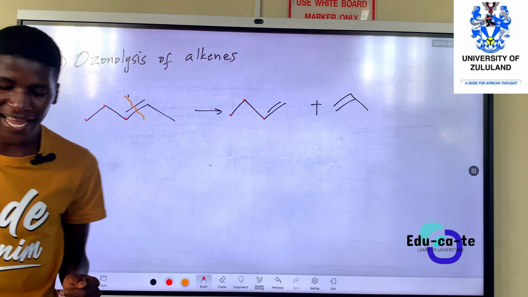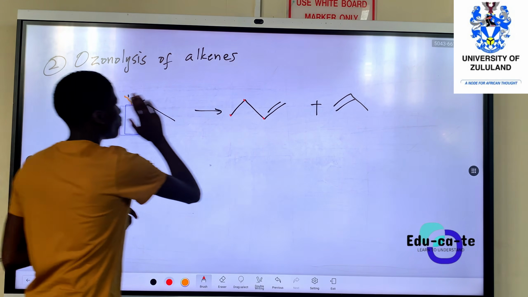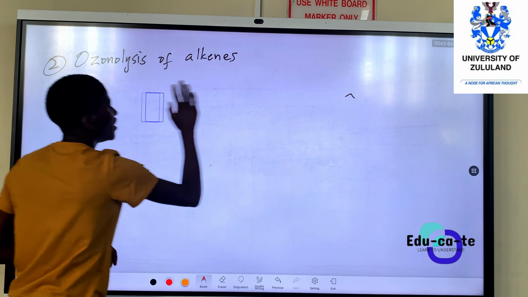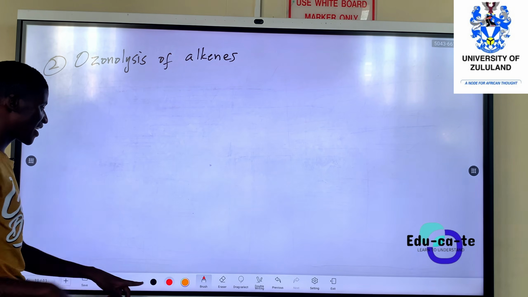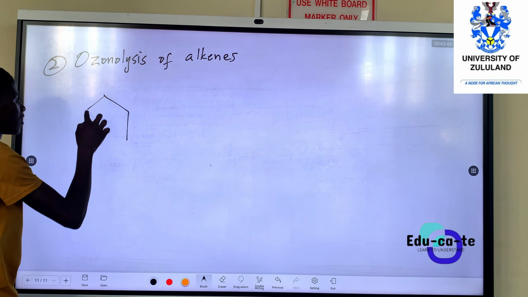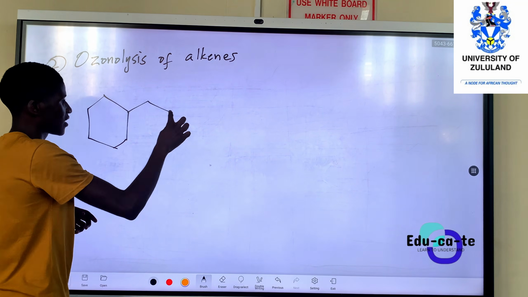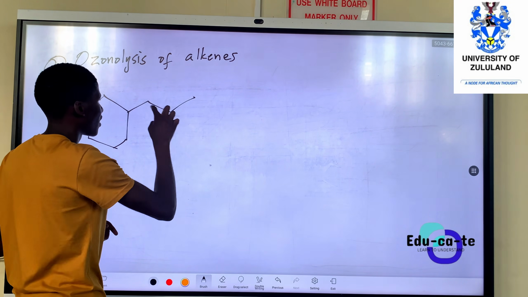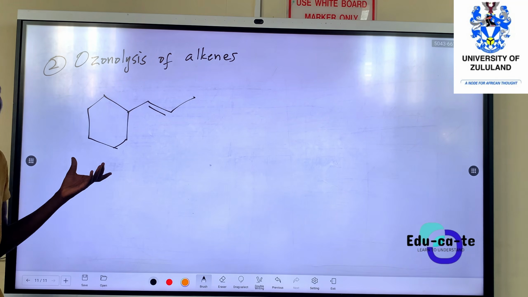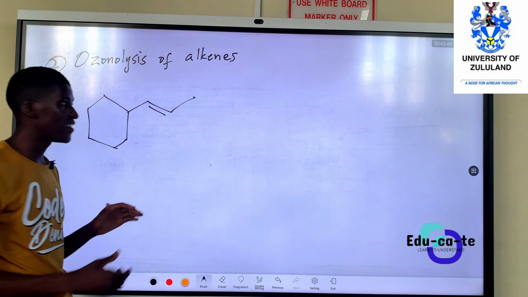Okay, now let's start doing it in actual ways. So if we take an alkene, let's just take this alkene that has a cyclic ring. This is an alkene. So the alkene here has a phenyl there.